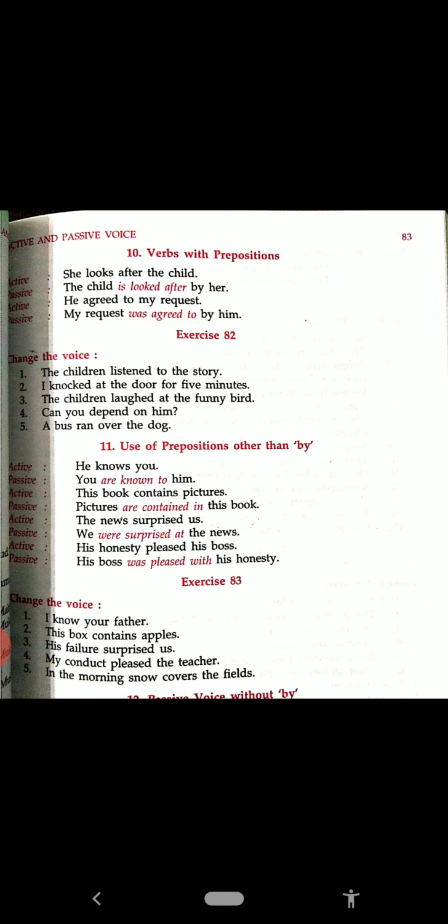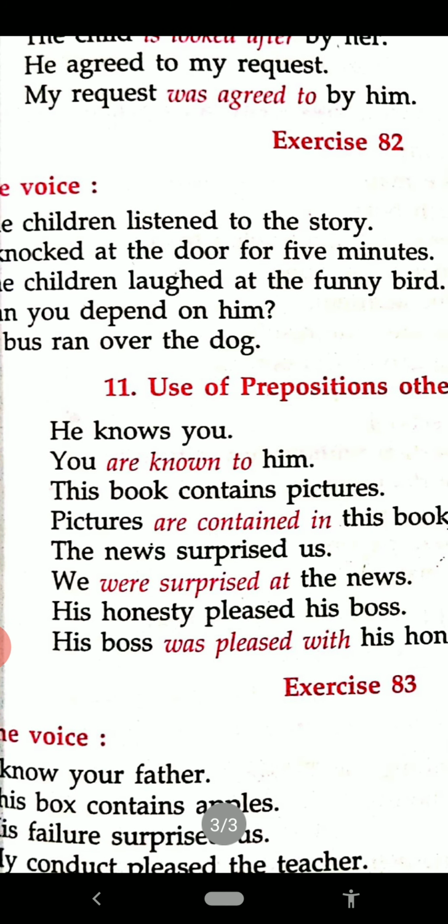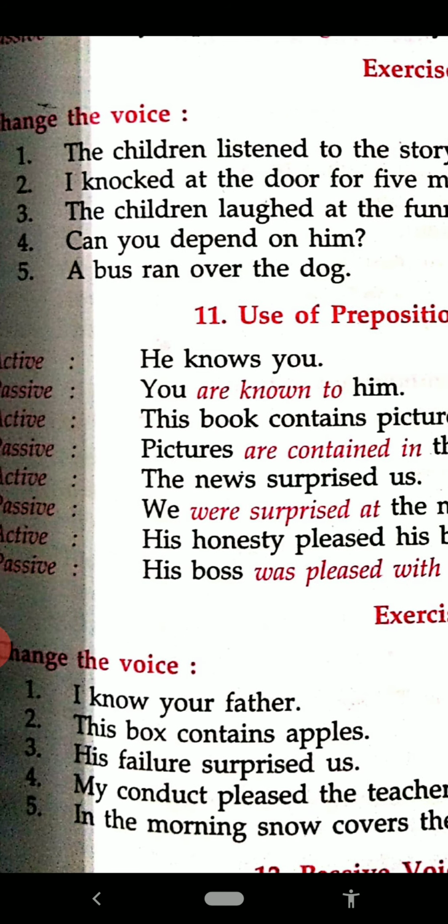The news surprised us. We were surprised at the news. His honesty pleased his boss. His boss was pleased with his honesty. So, known to, contained in, surprised at, pleased with.